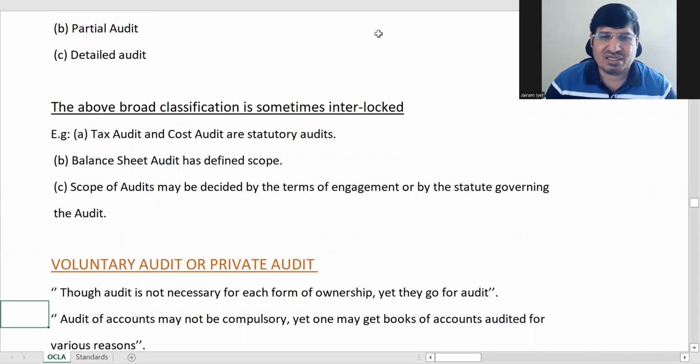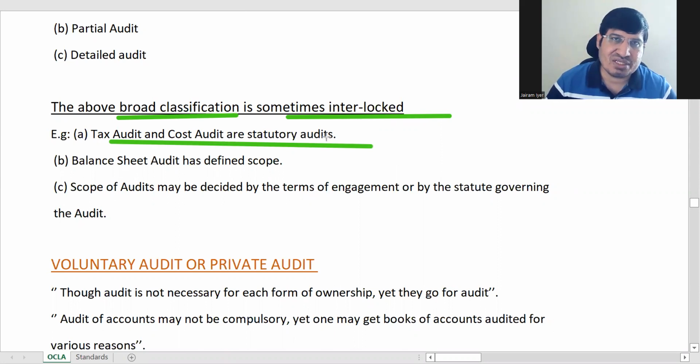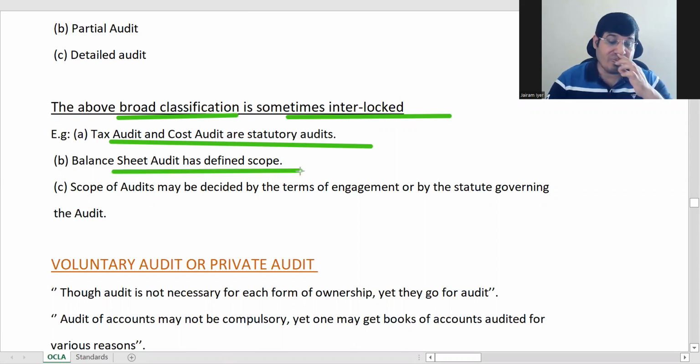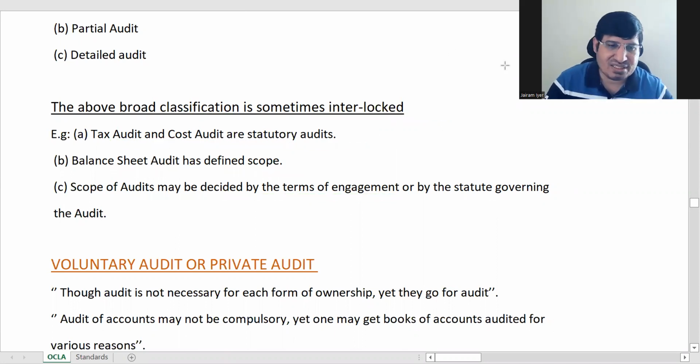And here, there is an observation that the classifications above sometimes will be interlocked. Classifications are interlocked, like tax audit and cost audit both come under statutory audits also. So both are statutory audits. Balance sheet audit has got defined scope. And scope of audits can be defined by the terms of engagement or by statute. So these are the things, and then chalo, we will now go through one by one all the main parts of it.